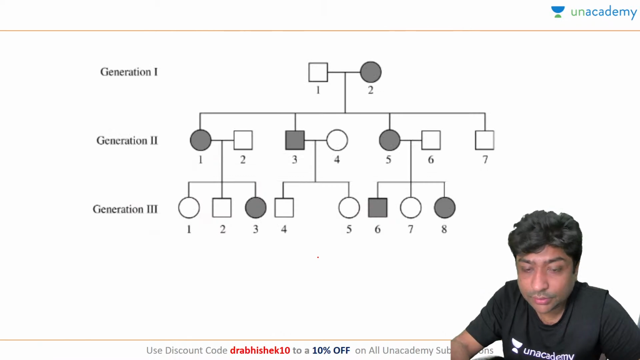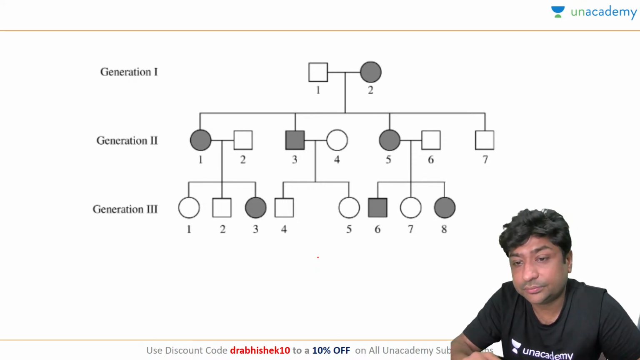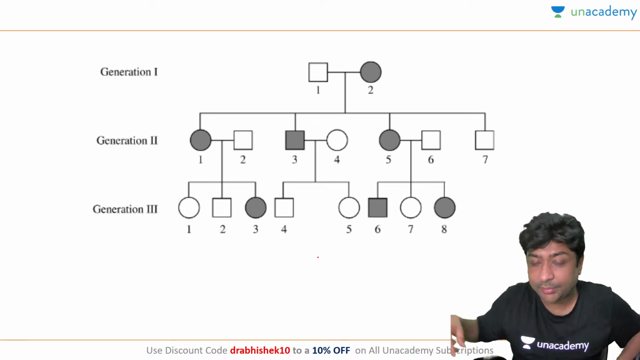Okay, let's answer this question. What should be the pedigree chart? What kind of inheritance pattern is it showing? Just give me 1 minute.